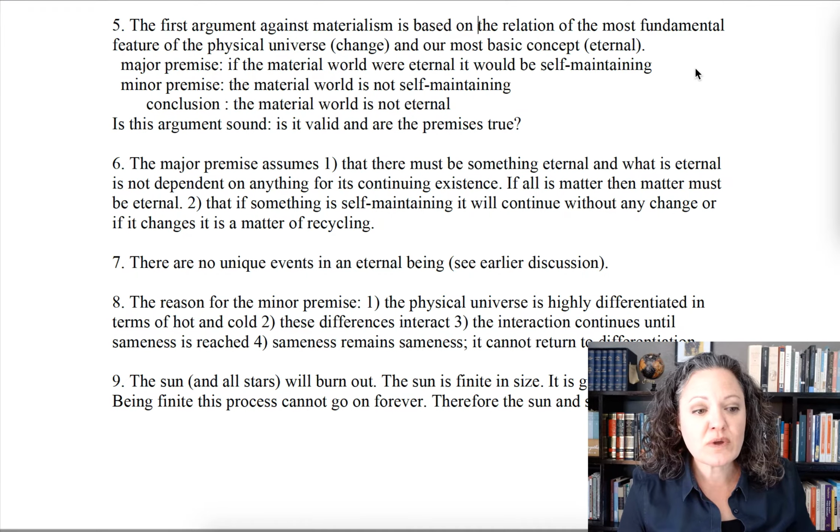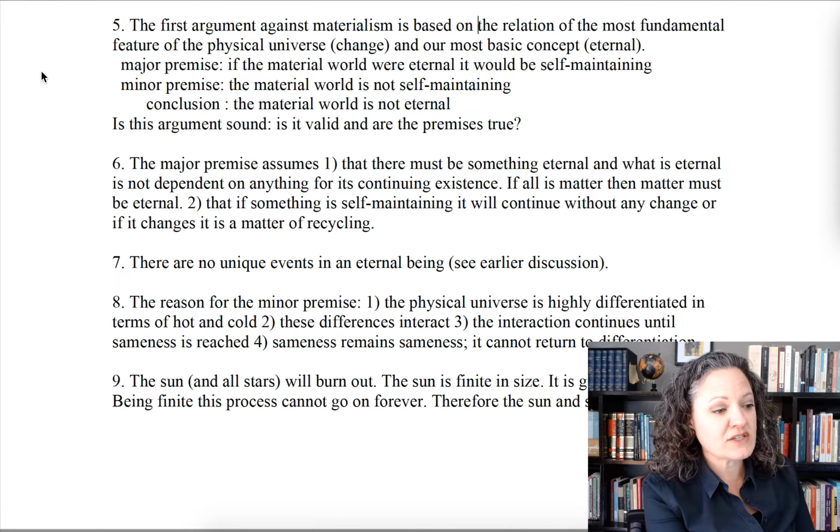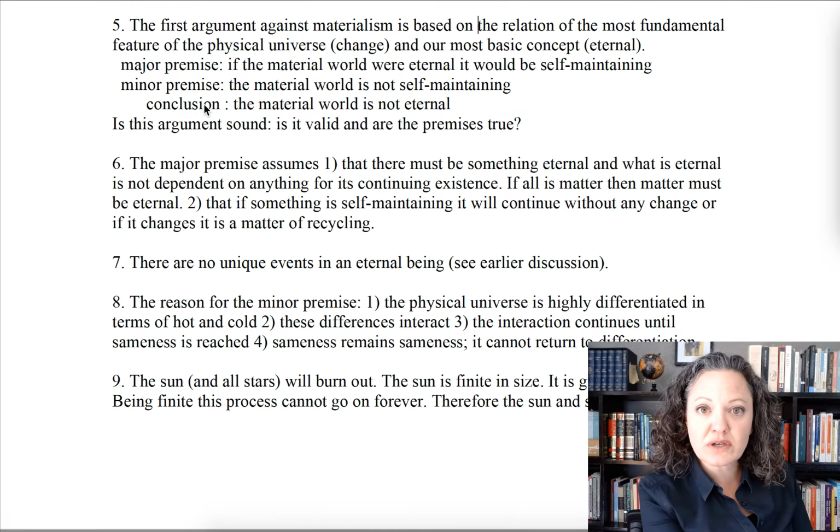Valid has to do with the form of the argument, and soundness has to do with the form and the content of the argument. So this is an argument that has a major premise, a minor premise, and a conclusion. This is something you would probably want to put on a note card and commit to memory, the first argument against materialism. So let's look at the major premise.